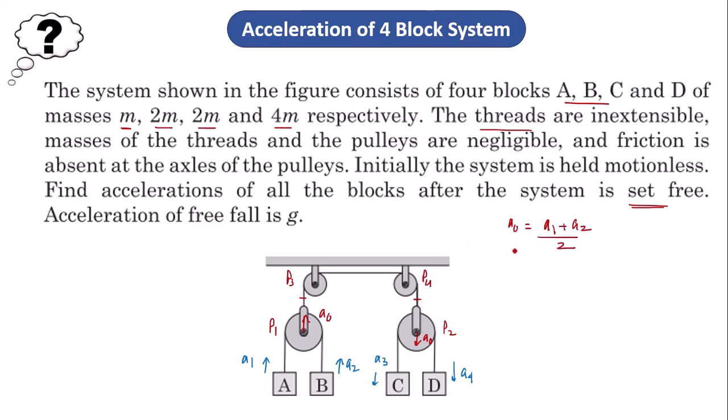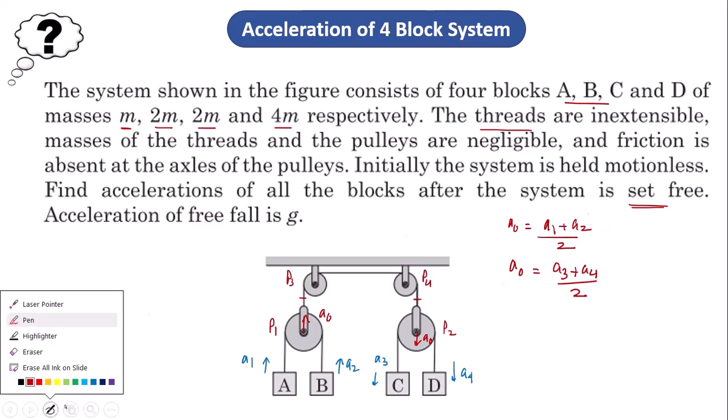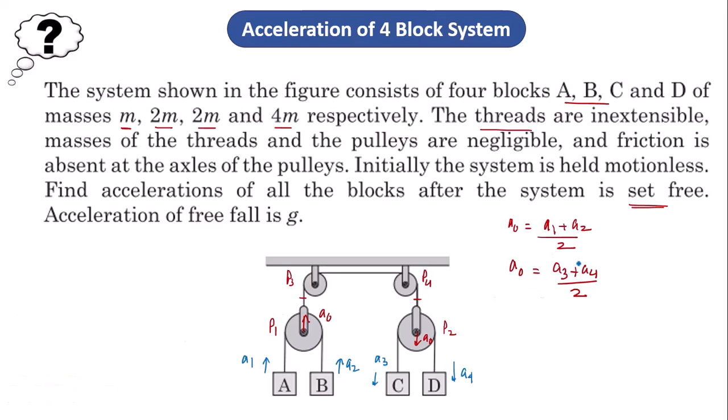Similarly, for the pulley P2, a0 should be equal to (a3 plus a4) by 2. So these two equations are the same, so I can write that a1 plus a2 should be equal to a3 plus a4. So this is our constraint relation. Let us say this is the first equation.